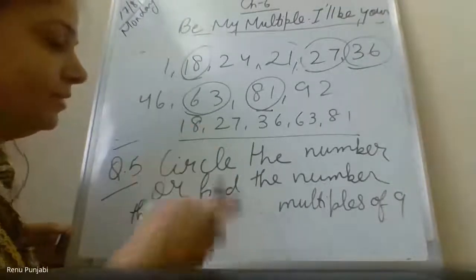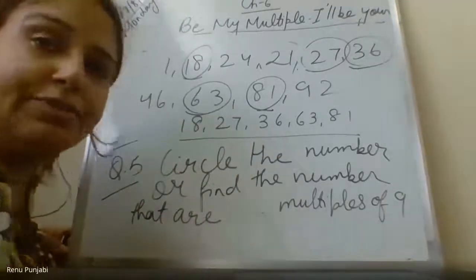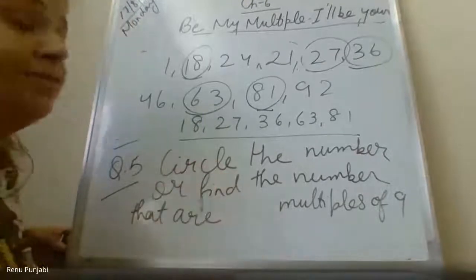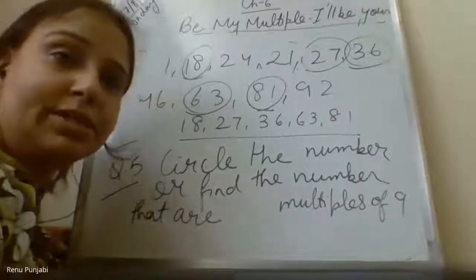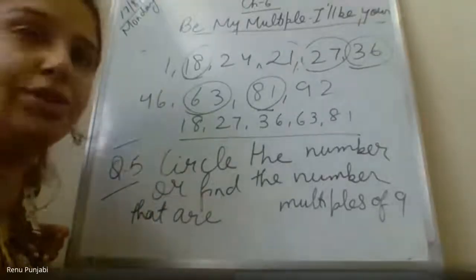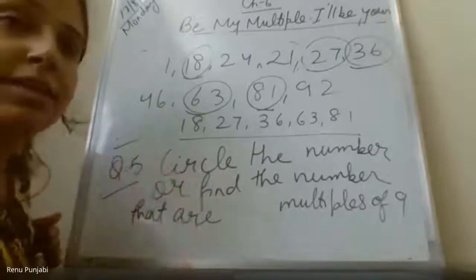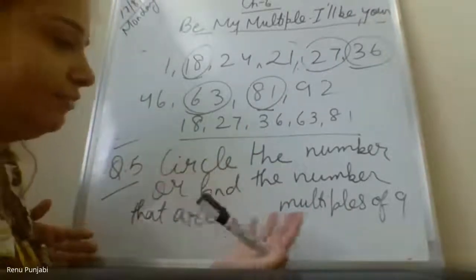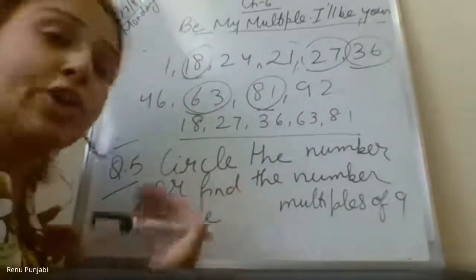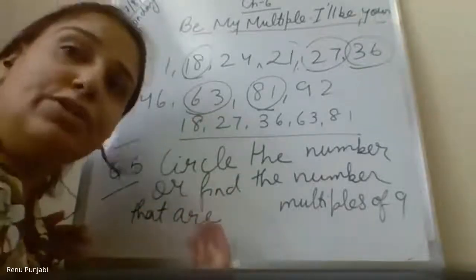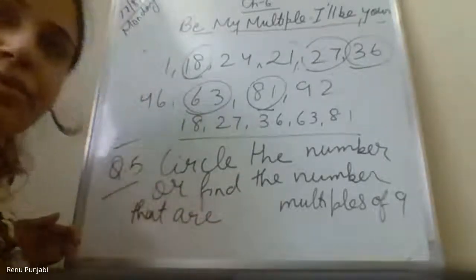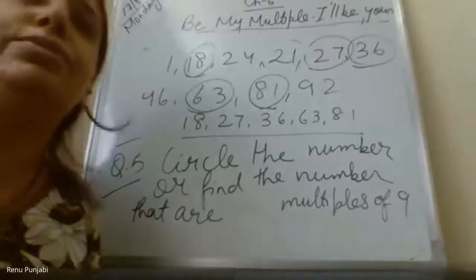It's okay, write the numbers that are multiples of 9. But it can come the other way, not the multiples of 9. You can write both also. You change the question: circle the numbers, find the numbers that are not the multiples of 9 also. So you can do both the questions, right? It is good for you to learn both the questions. Clear?